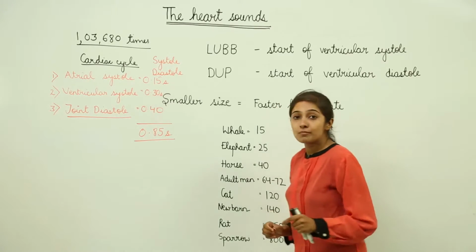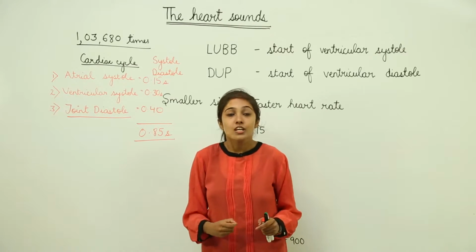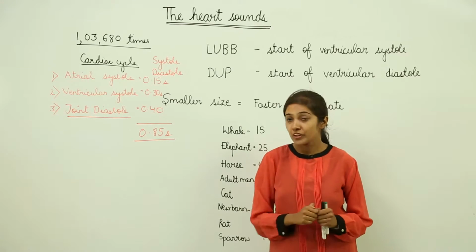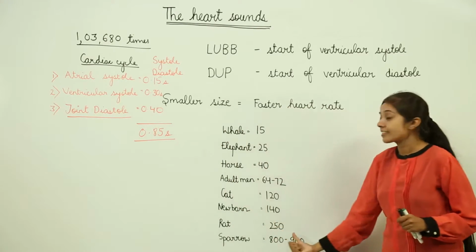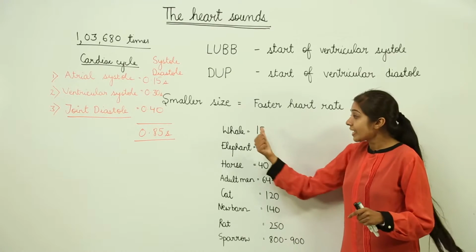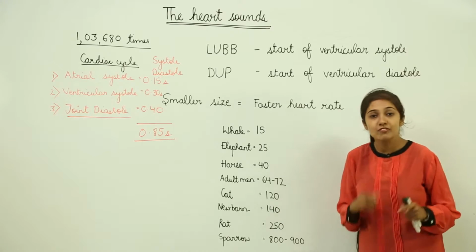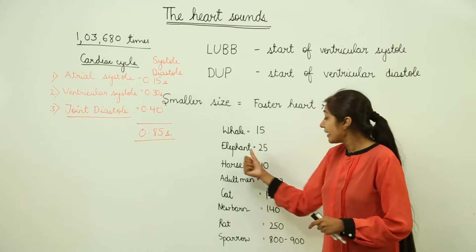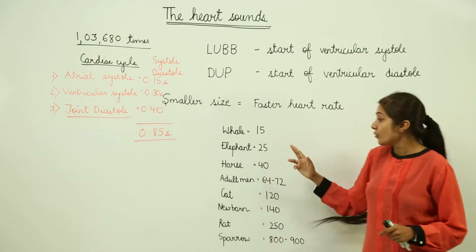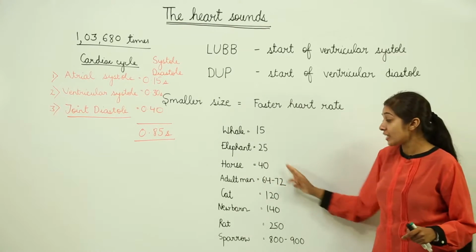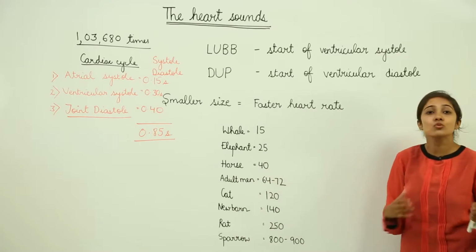Now, when we talk about heartbeat per minute, we are going to talk about how many times your heart beats in a minute, right? So here is some data we are going to analyze. The heart of a whale beats 15 times per minute. In the elephant, the heart beats 25 times per minute. In the horse, it's 40 times per minute. In us, it's 64 to 72 times per minute.